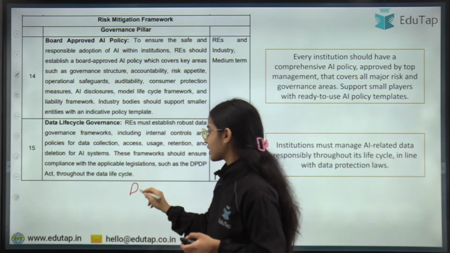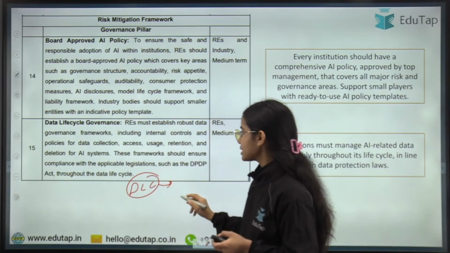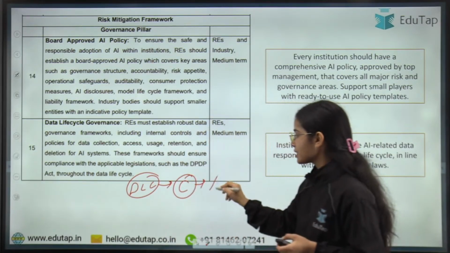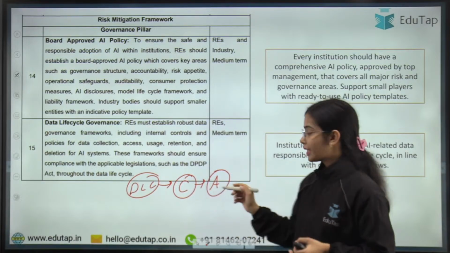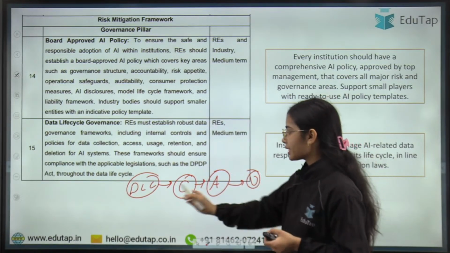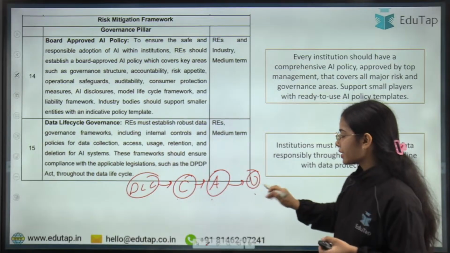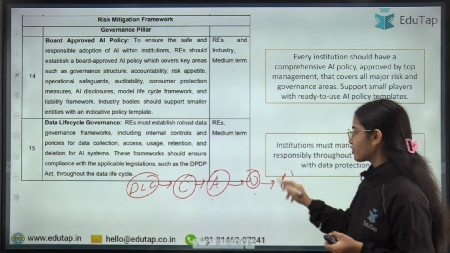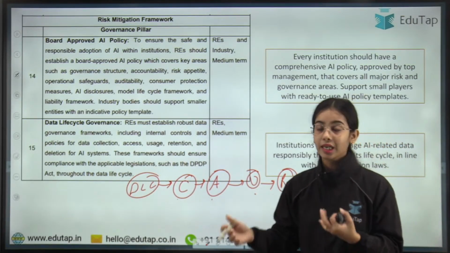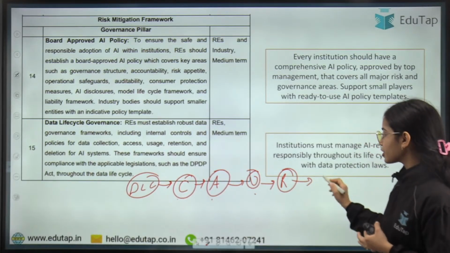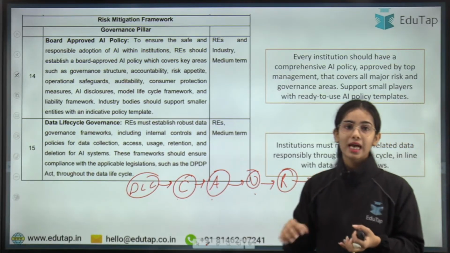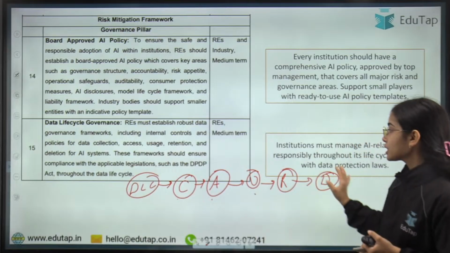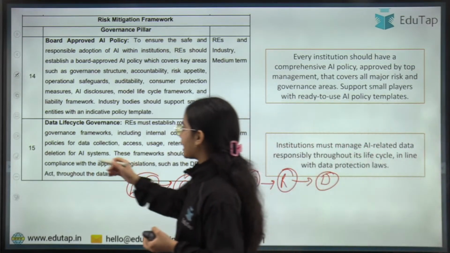Similarly, the data life cycle is also there. First, the data is collected, then it is accessed for usage, then it is used. Once the data is collected, it is assessed, then used, then kept with the regulated entity, that is, retained. After the retention, deletion is also required. The data has to be deleted also. So this is the idea for AI systems.